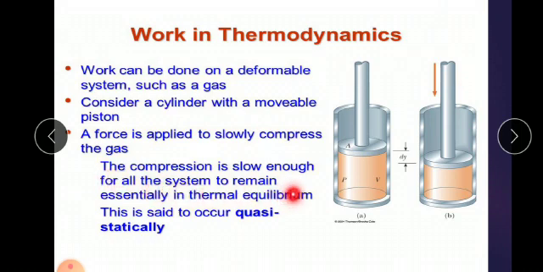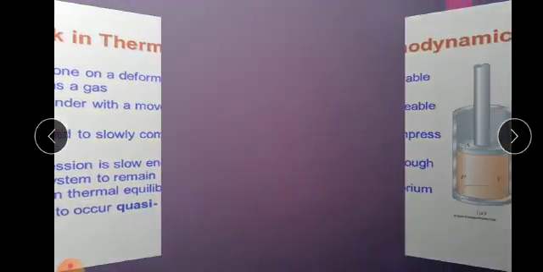The compression is slow enough for all the system to remain essentially in thermal equilibrium. This is said to be quasistatic. So now you can understand what is work. The work is nothing else. It is also a path function.